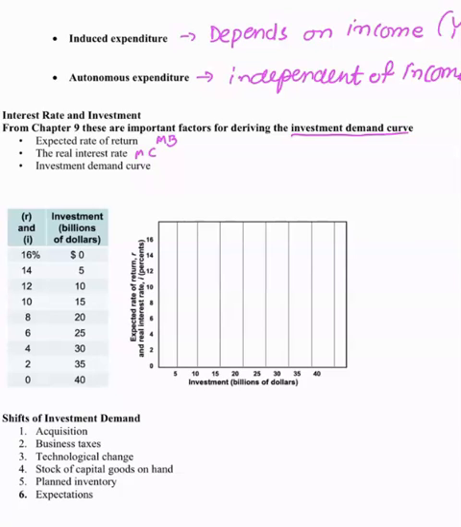So R is the rate of return, and I is the real interest rate.